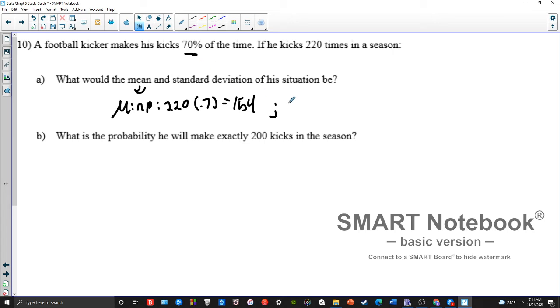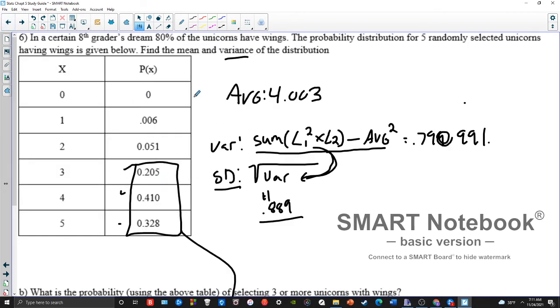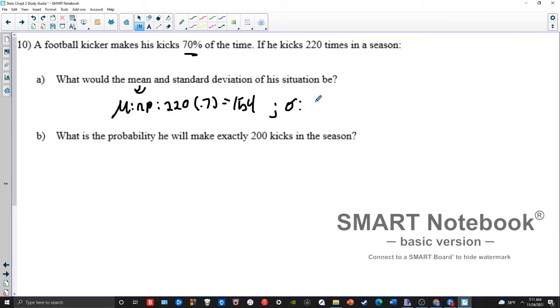Now, the standard deviation is also a shortcut. Instead of doing all this stuff like I did over here, I have a shortcut for the standard deviation if it's a binomial distribution. It's simply root npq. So root of the number of attempts, 220, times the chance of success, 0.7, times the chance of failure. Well, if there's a 0.7 chance of success, that means there's a 0.3 chance of failure. I get this by just doing 1 minus 0.7 if you didn't know.